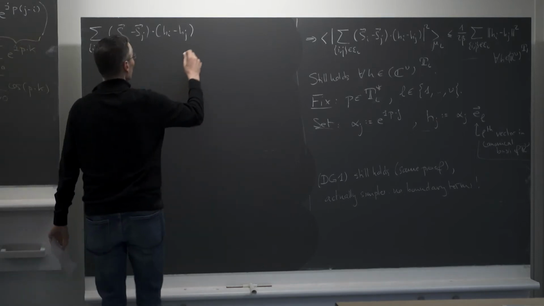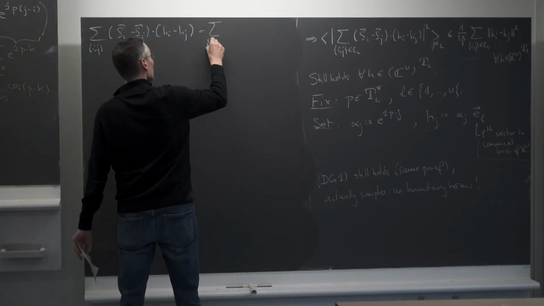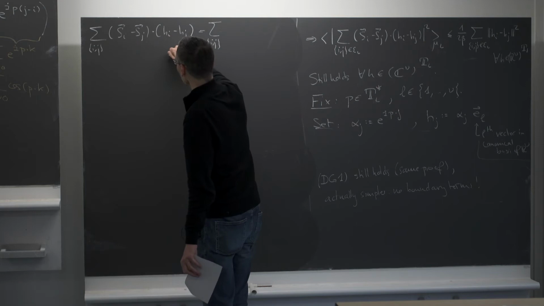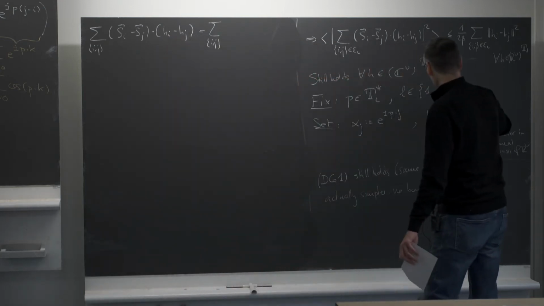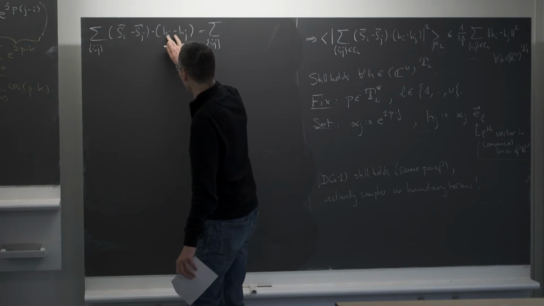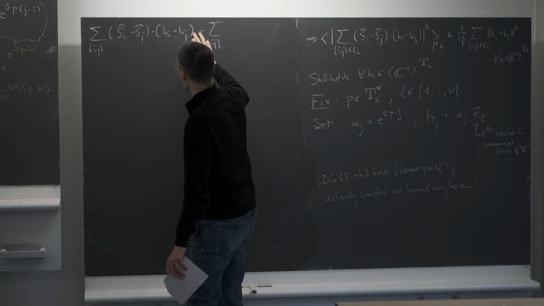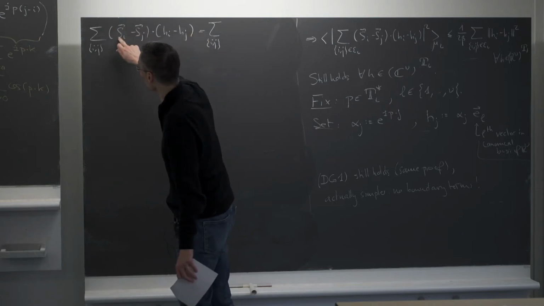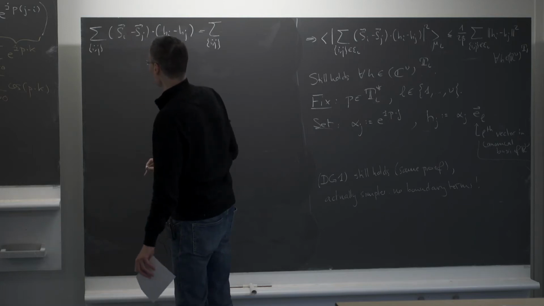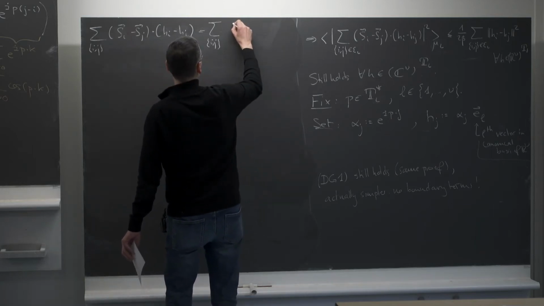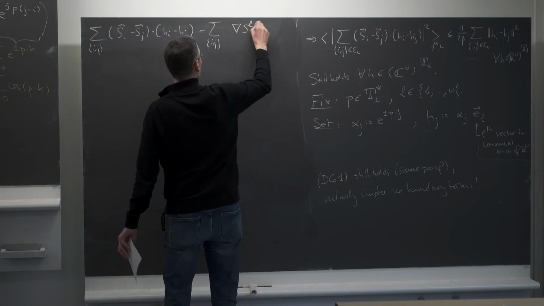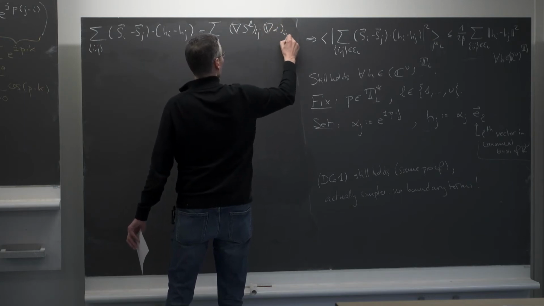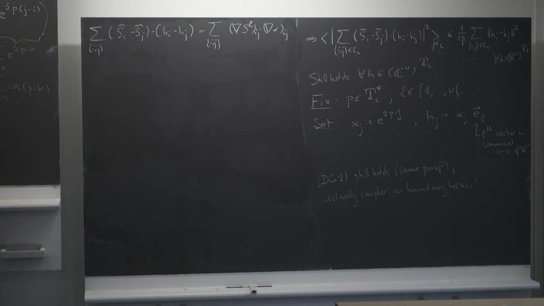This, of course, I can write as the sum over all edges in the torus of, again, Hi and Hj are just along the L-th coordinate axis. So I can factor out the basis vector EL, and I will take the scalar product with this. This will give me the L-th component of Si minus the L-th component of Sj. So I will get something like the gradient of SL ij times the gradient of alpha ij.